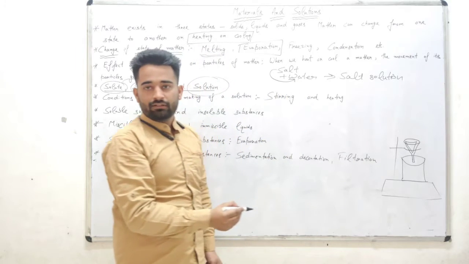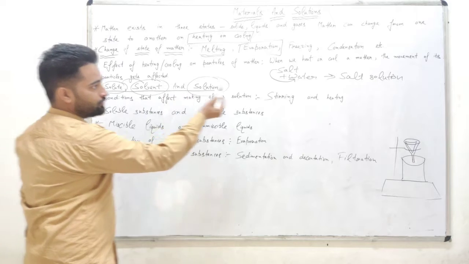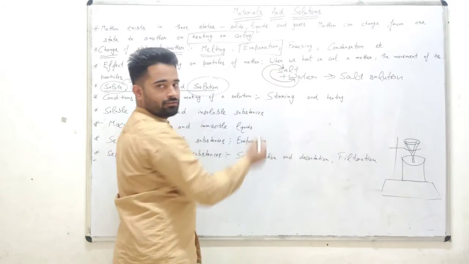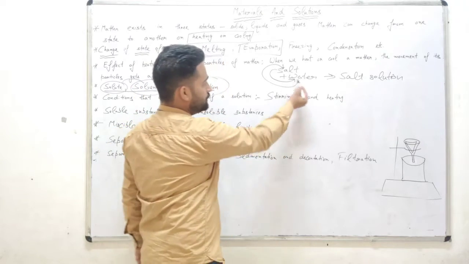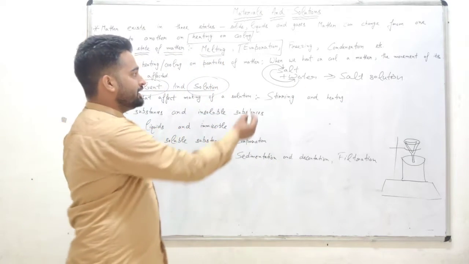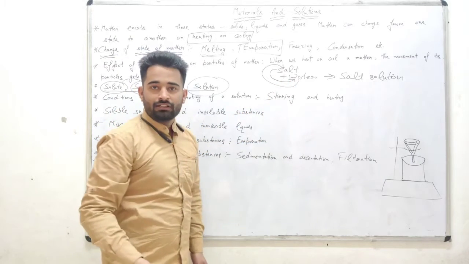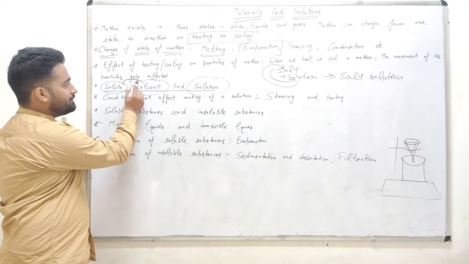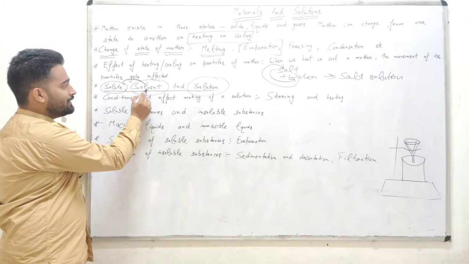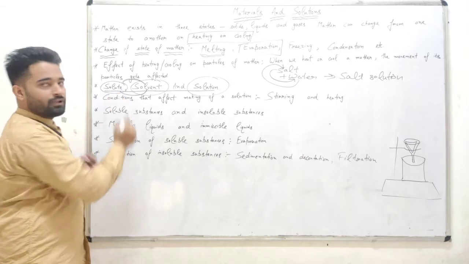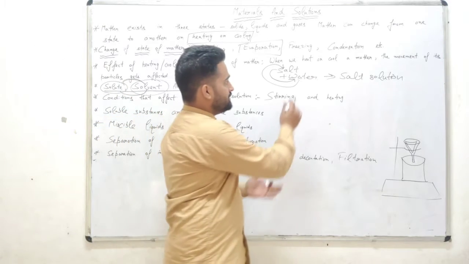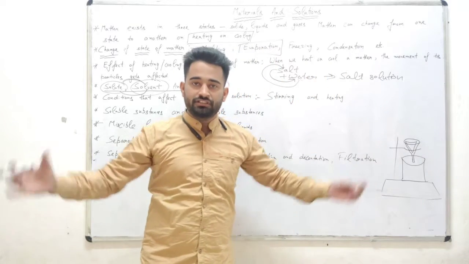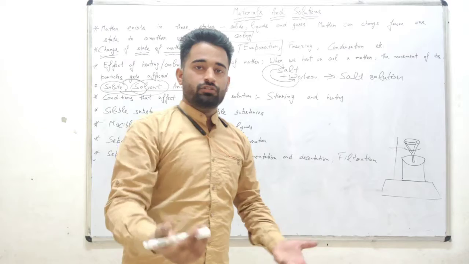And what is solvent? The substance into which the solute mixes is called solvent. See here, salt mixes into the water, and water is called the solvent. And the mixture of both things, solute plus solvent, is called solution.